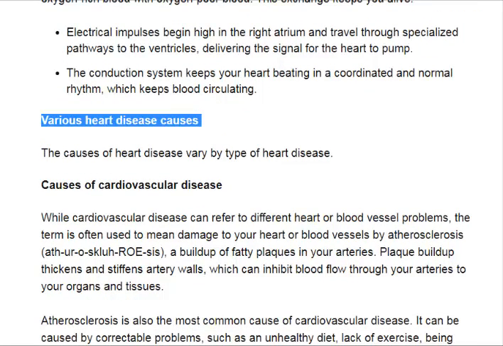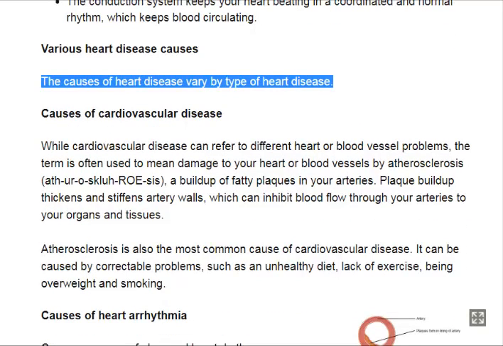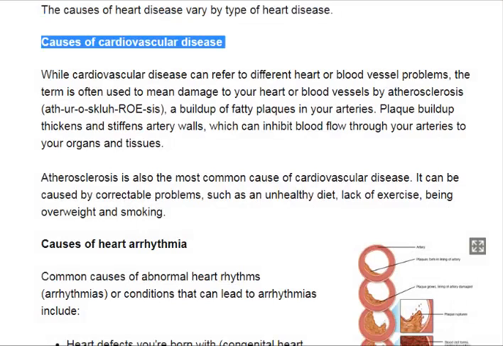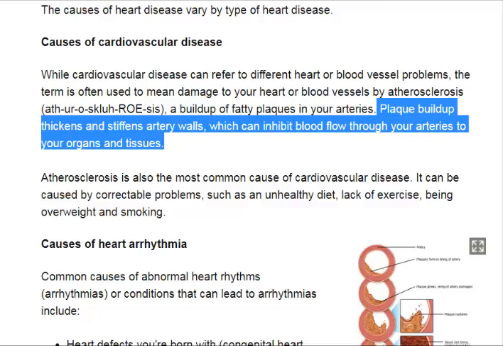Various heart disease causes. The causes of heart disease vary by type of heart disease. Causes of cardiovascular disease. While cardiovascular disease can refer to different heart and blood vessel problems, the term is often used to mean damage to your heart and blood vessels by atherosclerosis, a build-up of fatty plaques in your arteries. Plaque build-up thickens and stiffens artery walls, which can inhibit blood flow through your arteries to your organs and tissues.